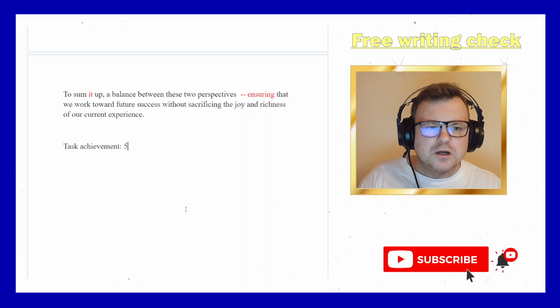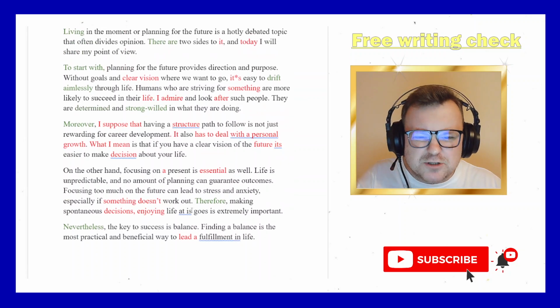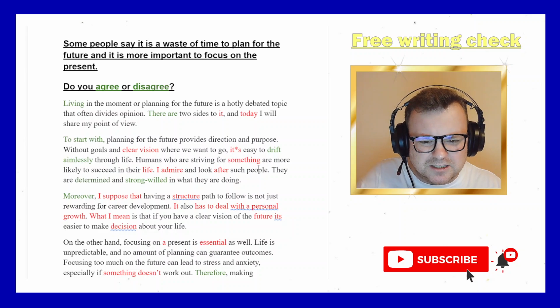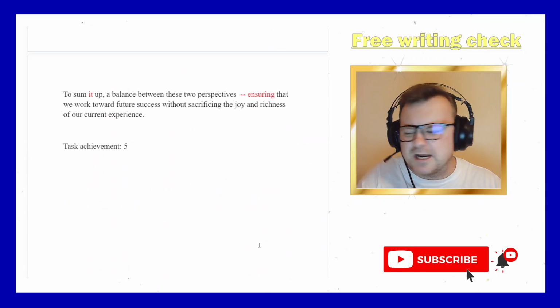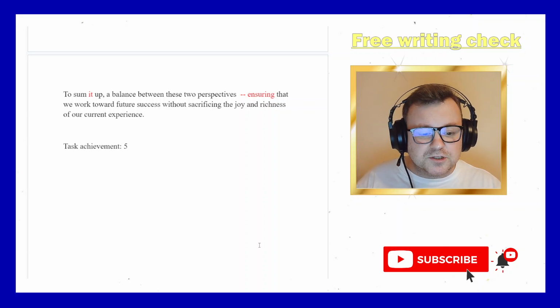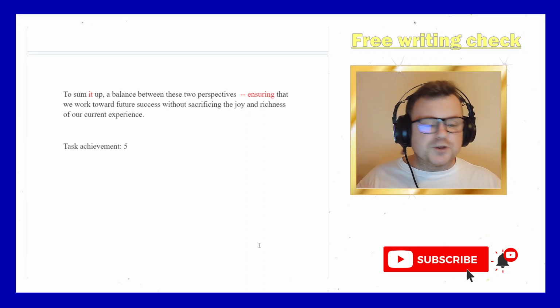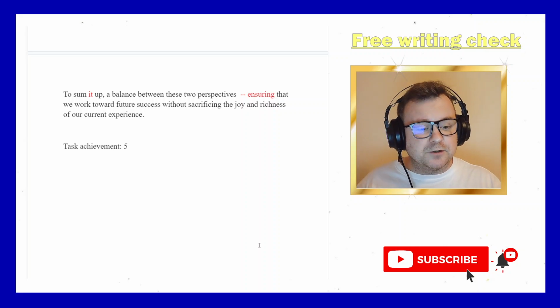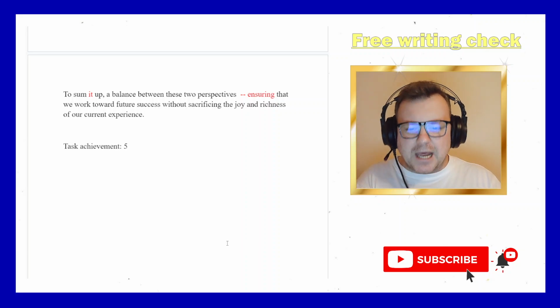I want you to explain more about how focusing on the present can be, I don't know, beneficial or good. And you say that focusing on the future can give us a clear vision. Okay, maybe an example of that could be used. I don't mean an anecdotal example, a specific example, but just a general example. For example, university students who have a clear idea of what they want to study or what career they want to have in the future can take steps to work towards that. For example, if they know that they want to become a journalist, they can apply for work experience at a magazine or a newspaper, right? That's a clear example showing how planning can help us.